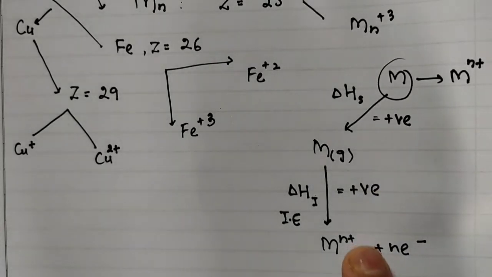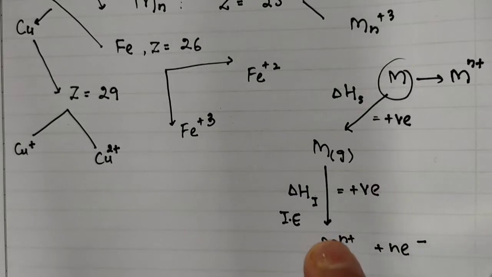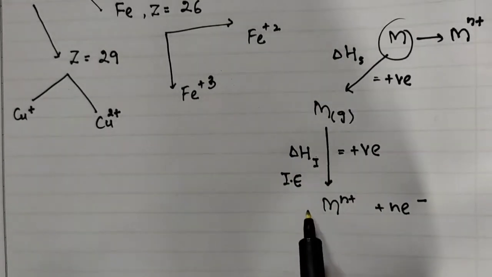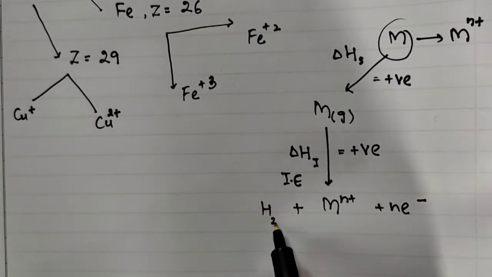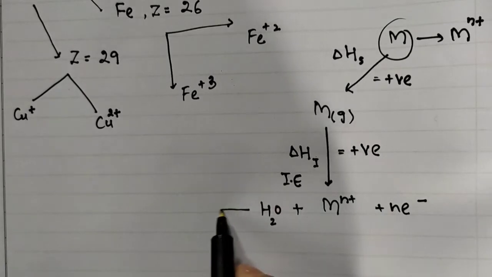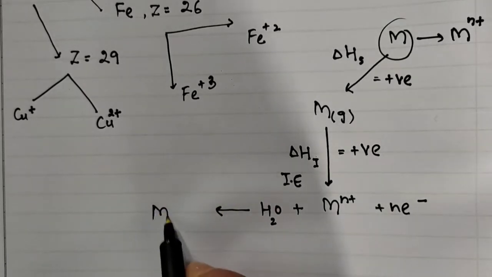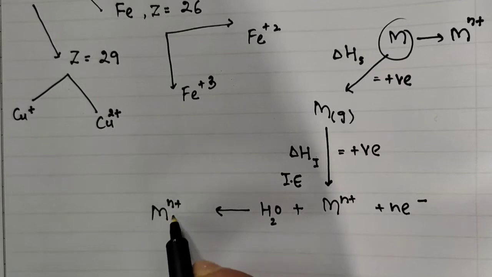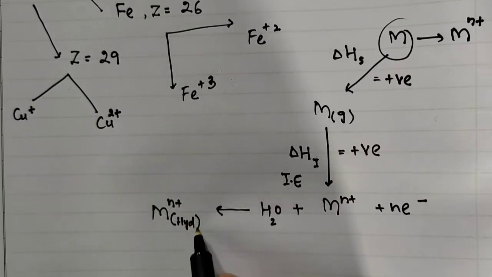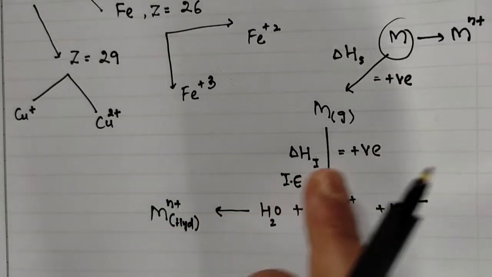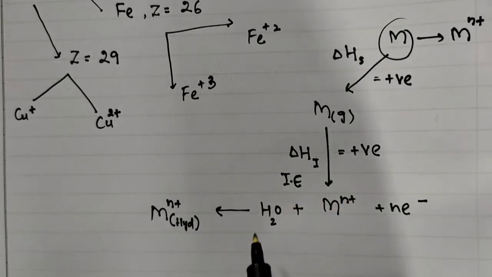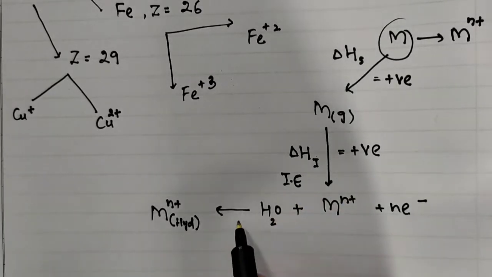The third point: when we talk about the oxidation state, we are talking about the oxidation state of the ion in solution. When we say solution, we mean a solvent, let us say water. That means we are talking about the hydrated ion. This is called hydration enthalpy: water molecules surround the ion, and that interaction results in the release of energy.